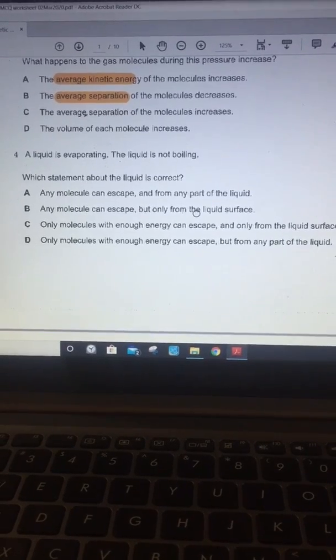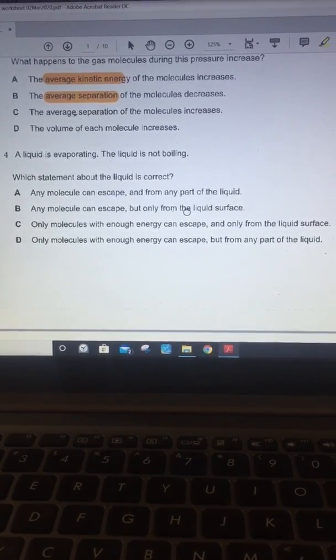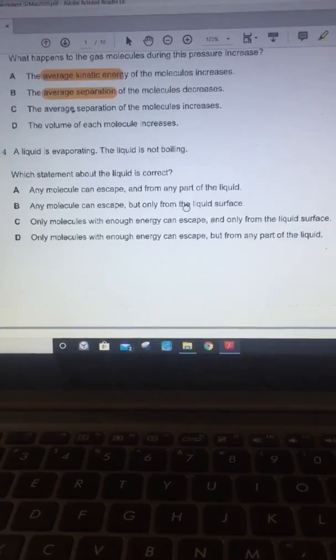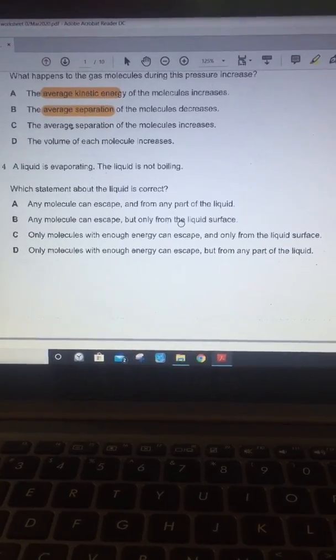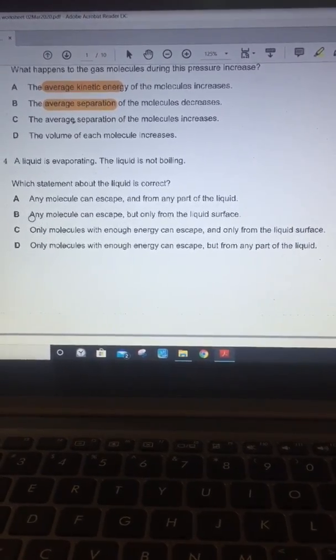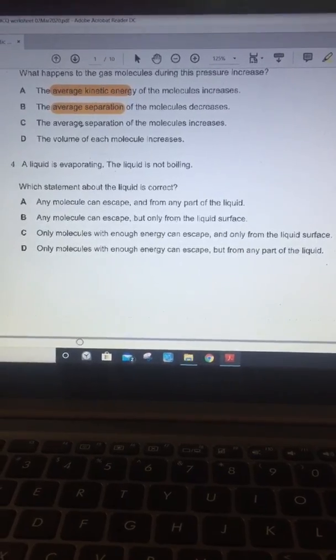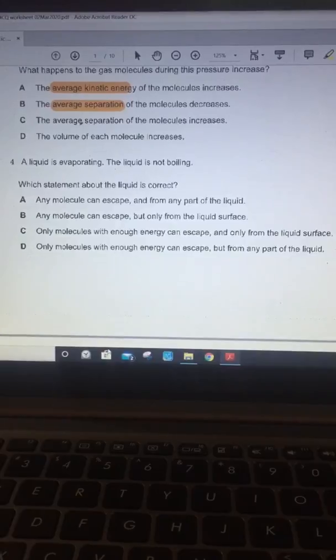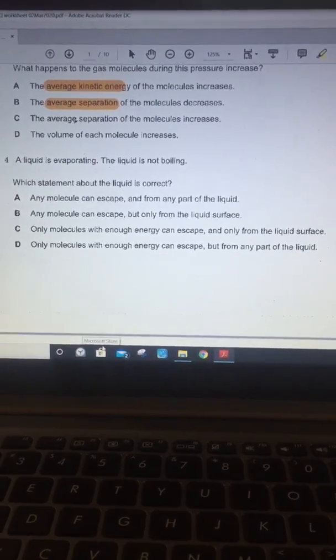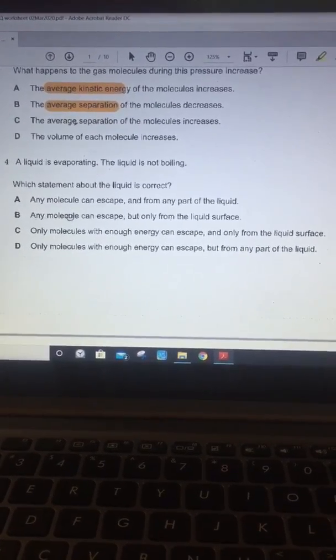Yes, but there is only one issue. The issue is that it is saying any molecule can escape, which means that even the molecules on the surface which have low kinetic energy can escape. No, that's not the case.